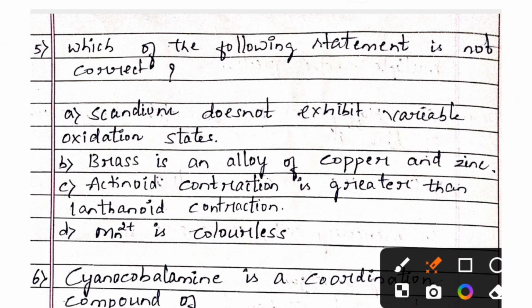Next question, which of the following statements is not correct? Option A, scandium does not exhibit variable oxidation states. Option B, brass is an alloy of copper and zinc. Option C, actinoid contraction is greater than lanthanoid contraction. Option D, Mn2+ is colorless. And the right answer is option D, Mn2+ is colorless.